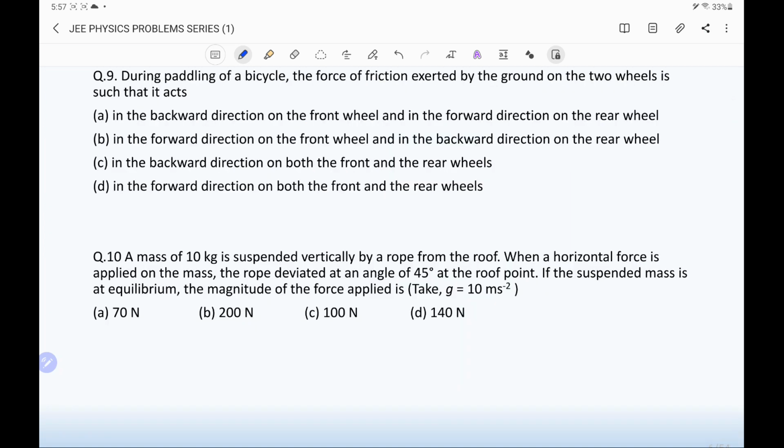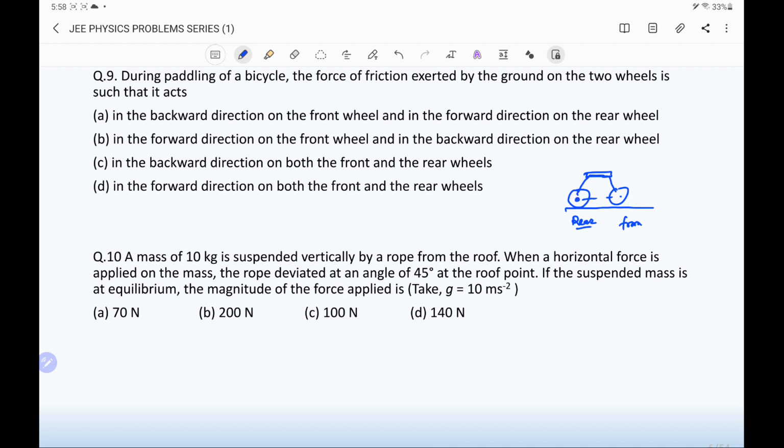Question number 9. During the paddling of a bicycle, the force of friction exerted by the ground on the two wheels is such that it acts. So we have to check the direction of the force on the front wheel and the rear wheel. If we consider the cycle, suppose this is the rear wheel and this is the front wheel, and the pedal is connected directly to the rear wheel.